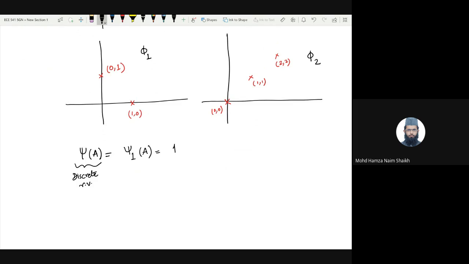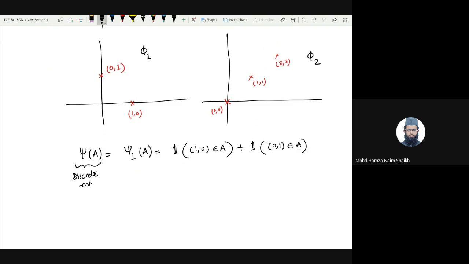Which is simply the indicator function of whether the first point, (1, 0), belongs to A or not, and the indicator function of (0, 1), whether it belongs to A or not.